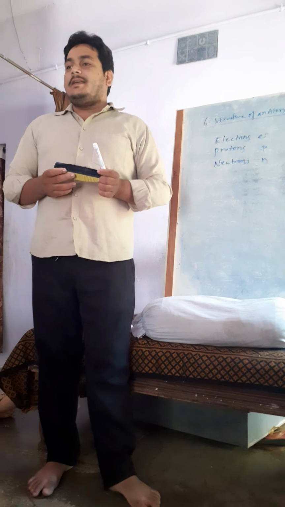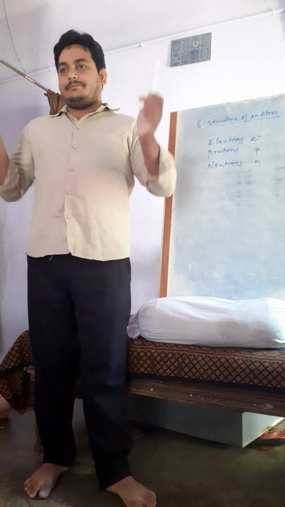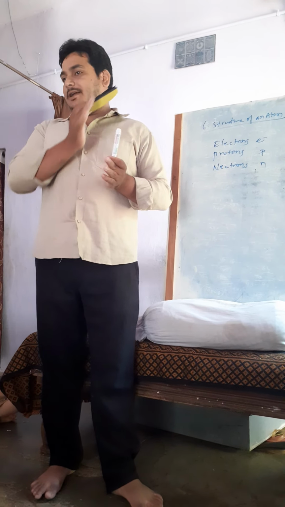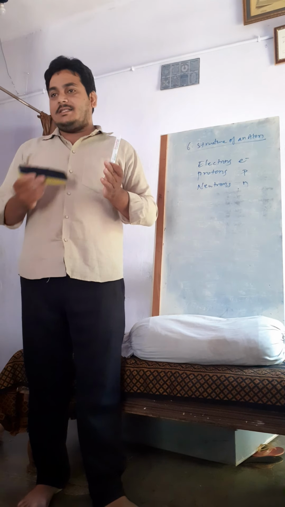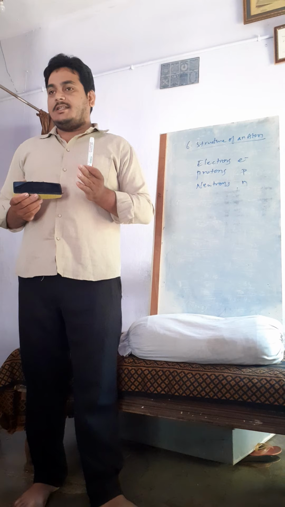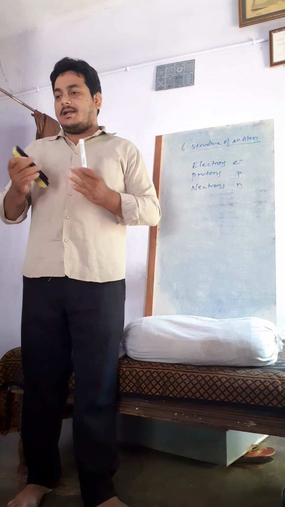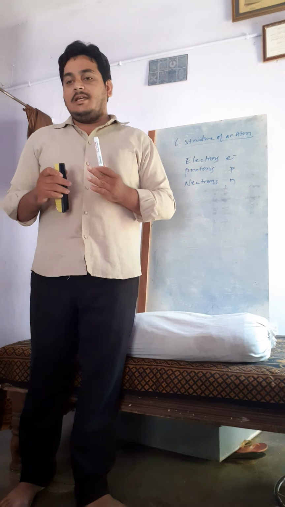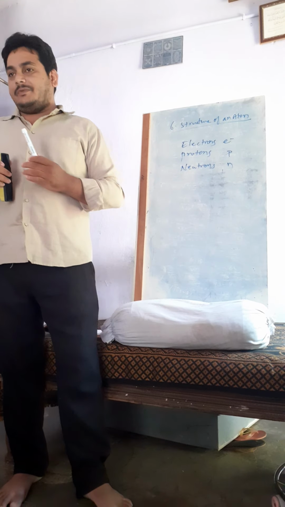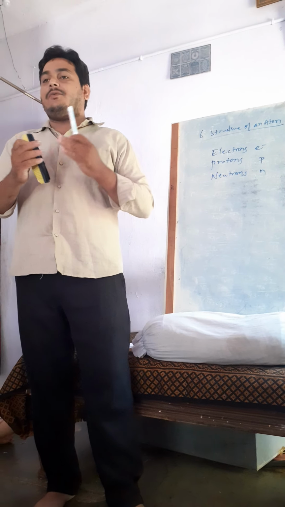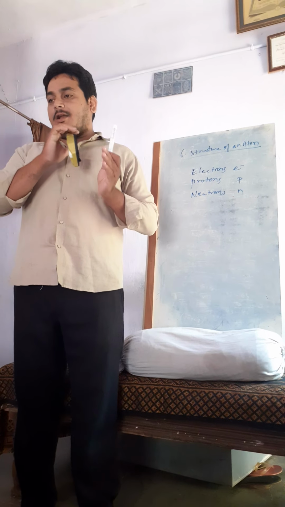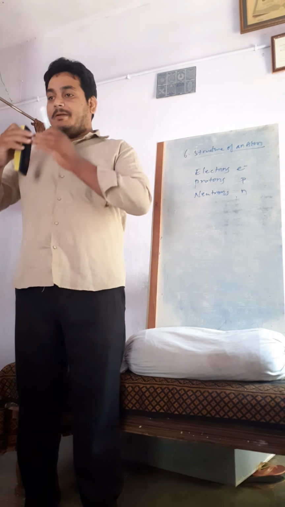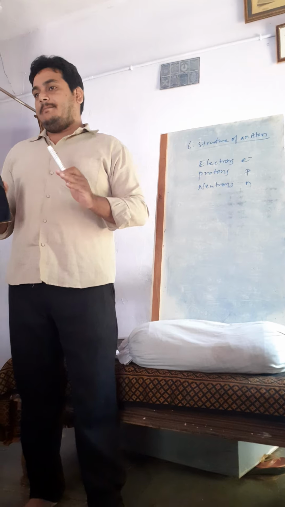Whenever you cut a watermelon, the red part is considered completely as positive charge, and the seeds present in it are considered as negative charge. He explained this to you in the previous class. Based on this, he gave the idea that some charge, electrons, will be present in particular places. It won't be present completely inside in one place only.